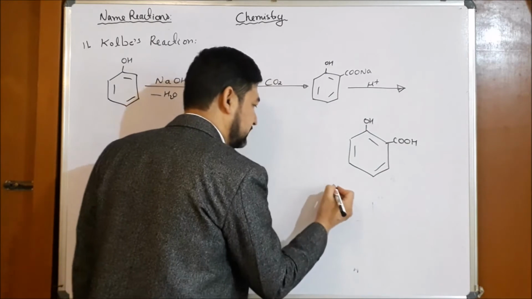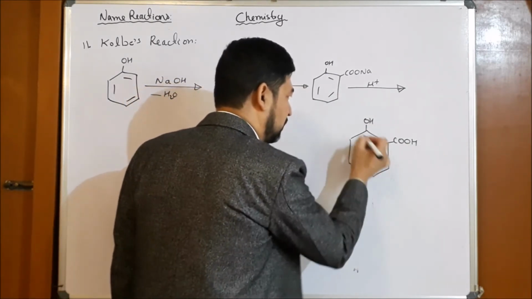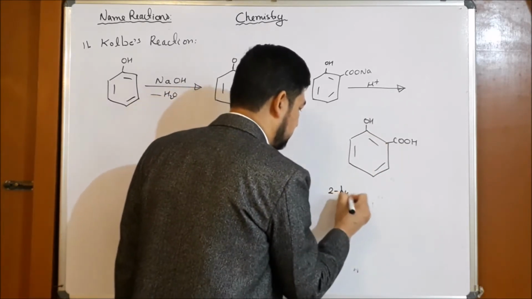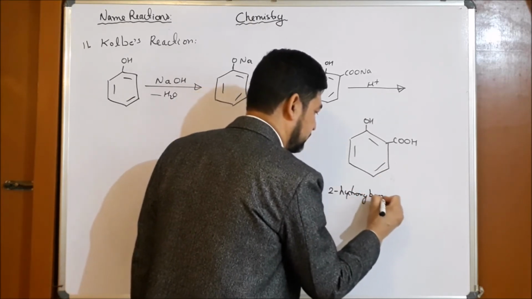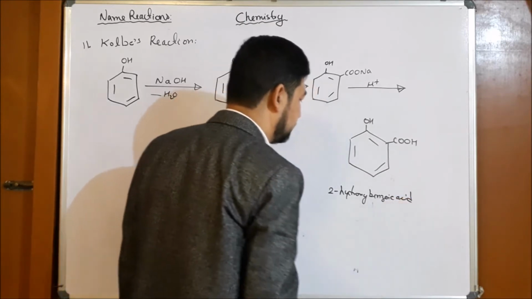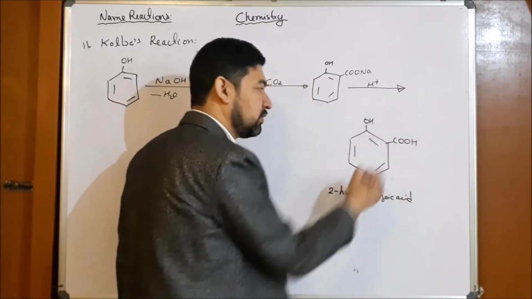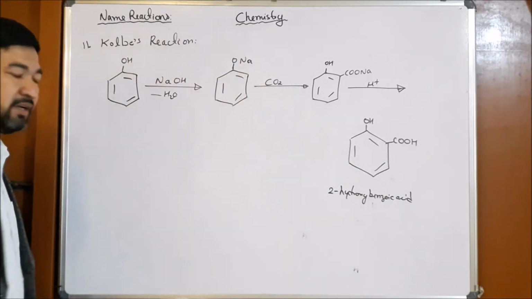This is called salicylic acid, or in the IUPAC name it is 2-hydroxybenzoic acid, and in the common name we call it salicylic acid. So this is basically the Kolbe reaction.